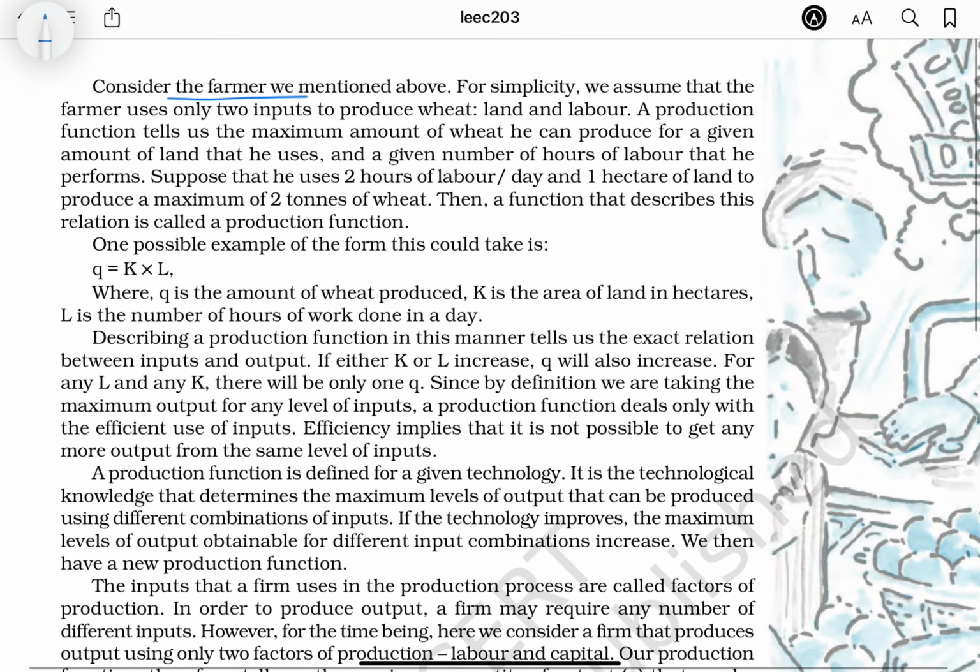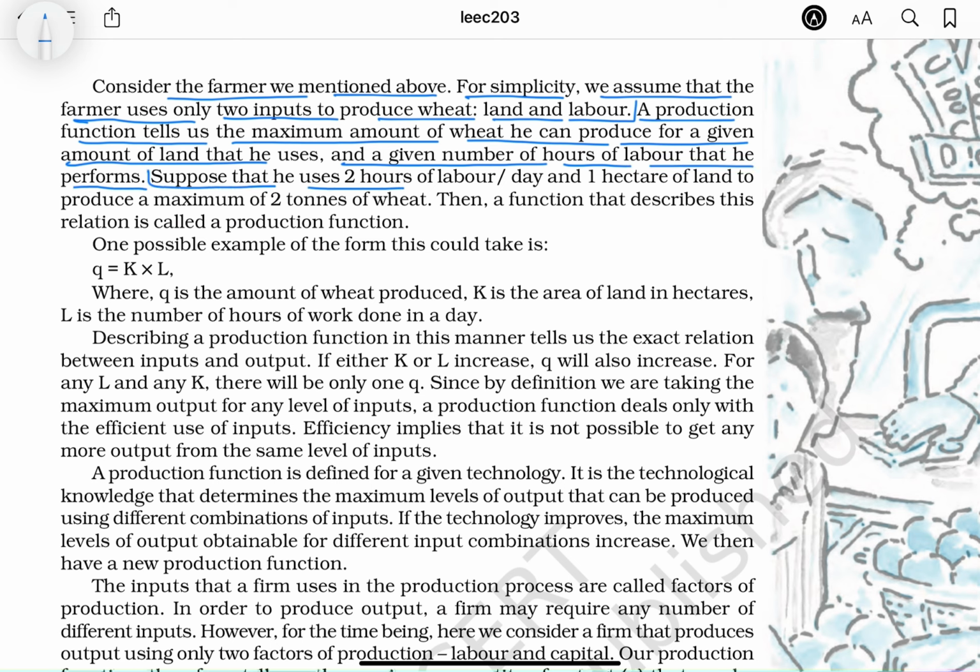Consider the farmer we mentioned above. For simplicity, we assume that the farmer uses only two inputs to produce wheat: land and labor. A production function tells us the maximum amount of wheat he can produce for a given amount of land that he uses, and a given number of hours of labor that he performs. Suppose that he uses 2 hours of labor per day and 1 hectare of land to produce a maximum of 2 tons of wheat. Then a function that describes this relation is called a production function.